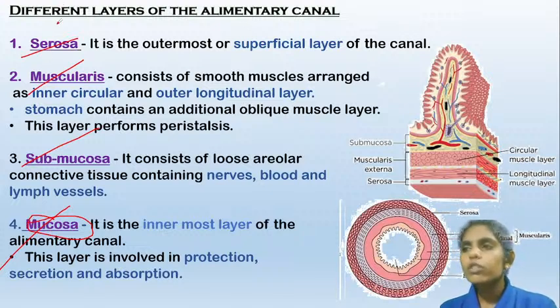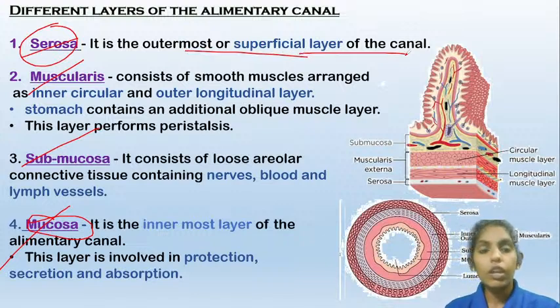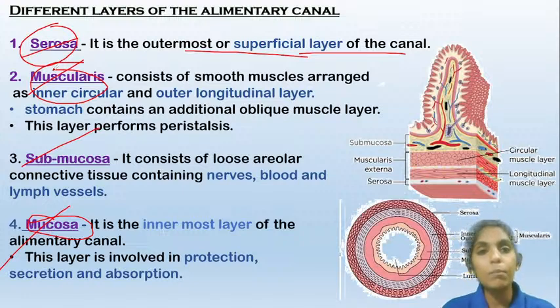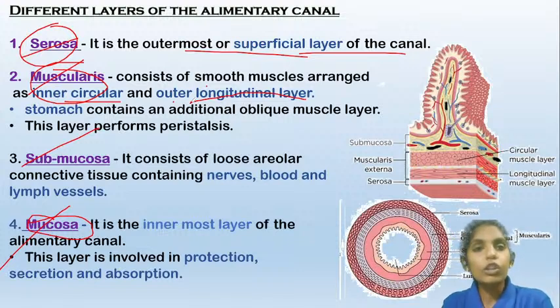Now, if you talk about the serosa, it is the outermost or the superficial layer of the digestive canal. And next is the muscularis layer. From the name, you can say that it is a muscular layer. It contains the muscles. It consists of smooth muscles arranged in an inner circular and outer longitudinal layer. So, the inner layer is the circular one, and the outer is the longitudinal one. You have to remember this.